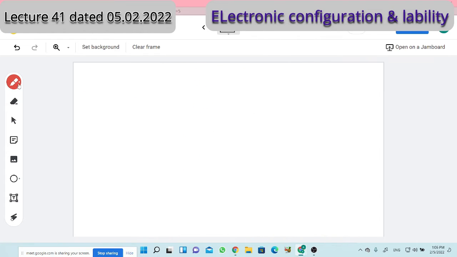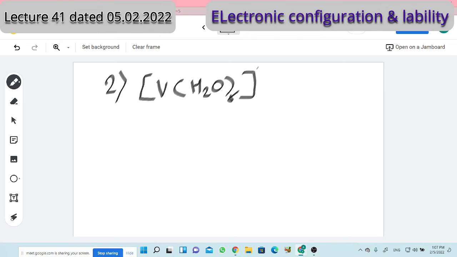Let me talk about the second one. The second complex I want to consider is a vanadium complex. I considered titanium; now let me consider [V(H2O)6]2+. Here the central metal ion is vanadium plus 2. Can you tell me the atomic number of vanadium, or its electronic configuration? First, tell me the atomic number of vanadium. 23. Yes, any other answer? 23. Right.